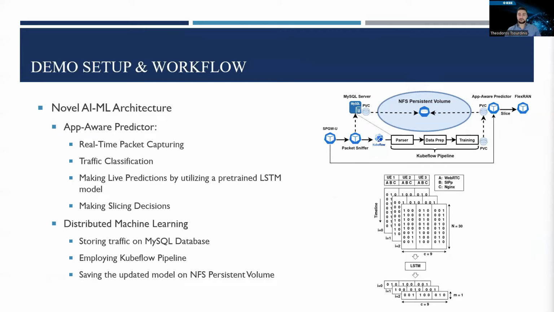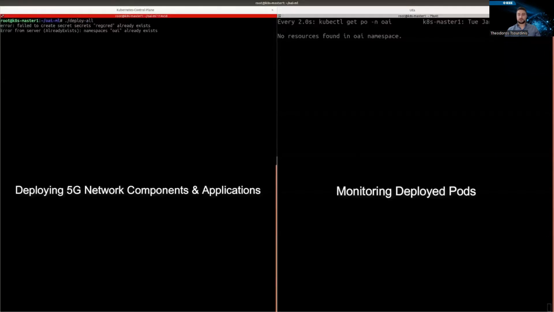So we parse the data from the MySQL database, we process the data, and we train our LSTM model across the Kubernetes nodes. When the training finishes, the updated model is stored as an HDF5 file in the network file system persistent volume, and then can be used by the predictor service to enforce slice allocation depending on the type of application in the network via the FlexRIC controller. So now let's move on to the demo.